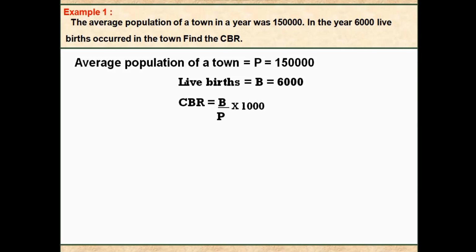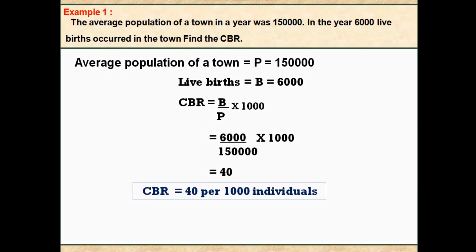Crude birth rate is equal to B divided by P into 1000. After applying, 6,000 divided by 1,50,000 into 1000 is nothing but 40. Hence, crude birth rate is 40 per 1000 individuals.